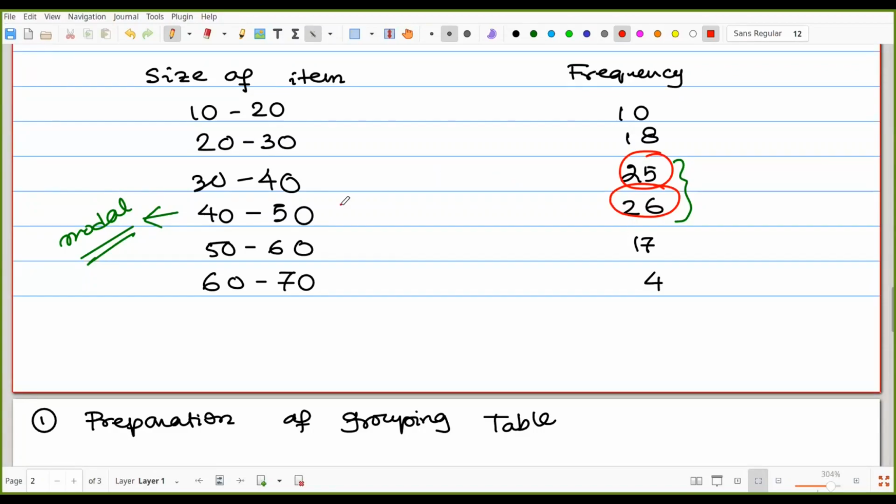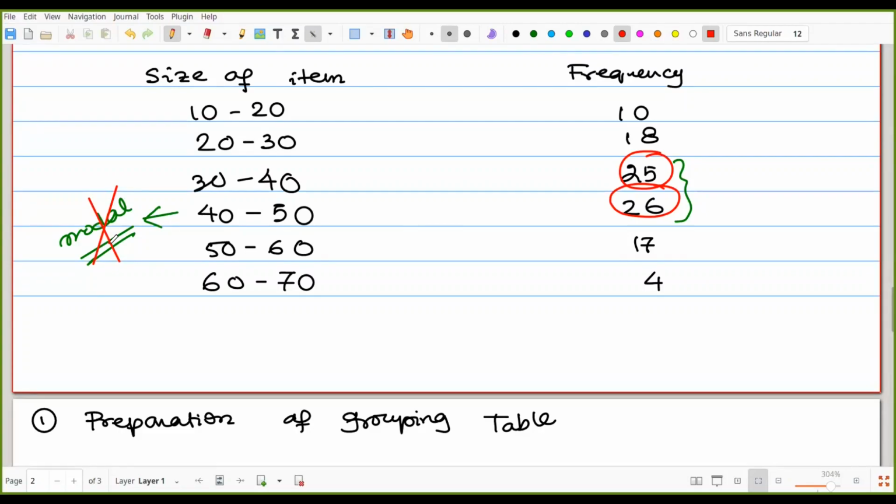So we have to create the grouping table first, then find the analysis table. If the analysis table gives us the maximum value, that should be taken. In that case, we cannot consider 26 as the maximum frequency. So 40-50 must not be the modal class.